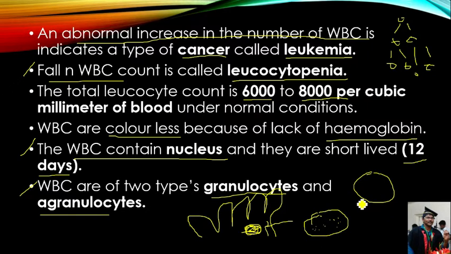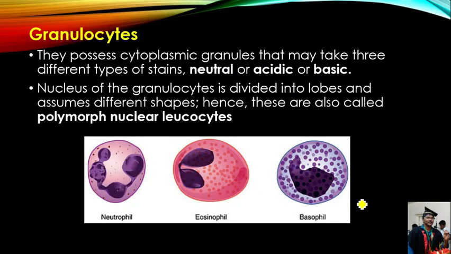If the cytoplasm does not contain granules, they are called agranulocytes. A means absent; agranulocytes means there are no granules in the cytoplasm. First we will discuss the granulocytes, and after that the agranulocytes.